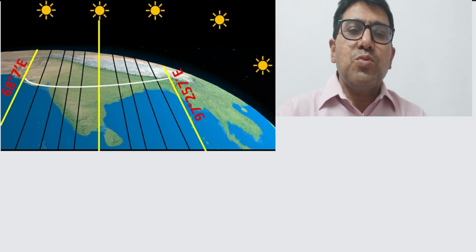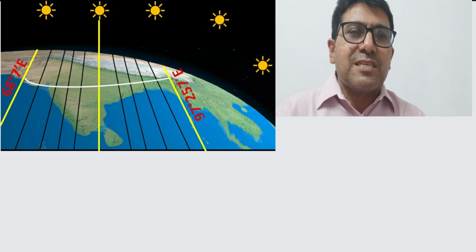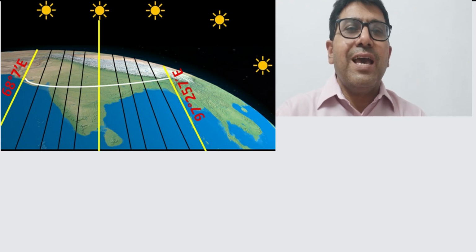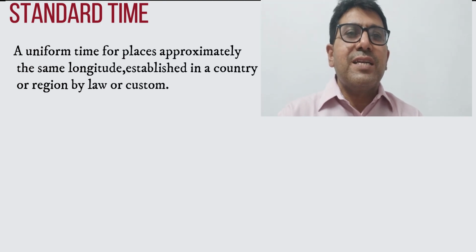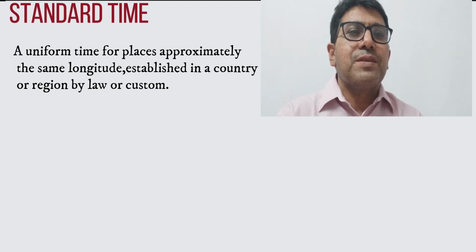That's why, to avoid all such difficulties, we have a concept of standard time. Every country has its own standard time. Most of the time, standard time is considered on a line that passes approximately through the center of the country, and it should be exactly divisible by 7.5.